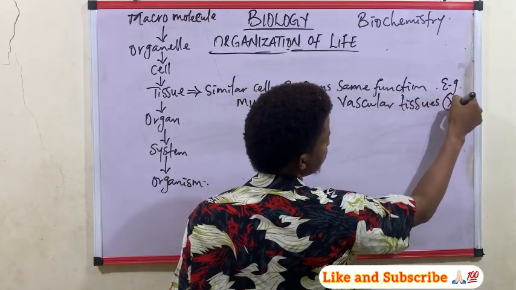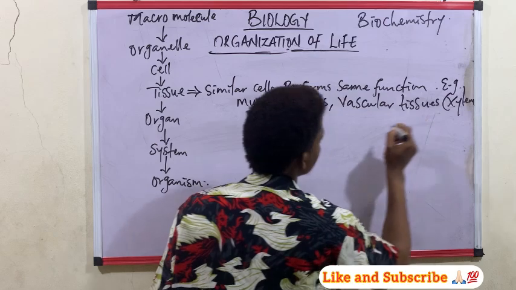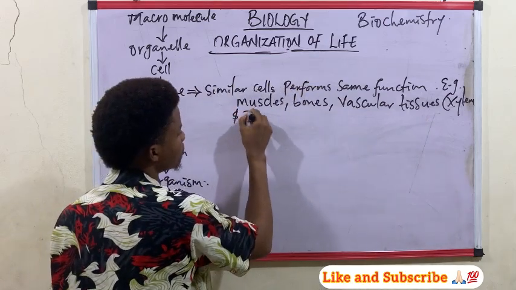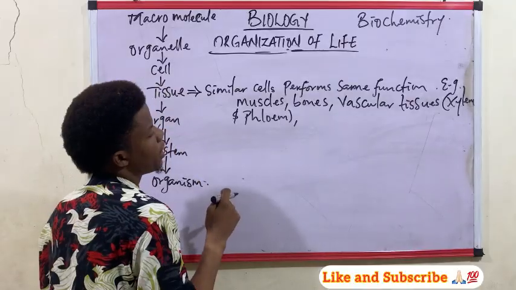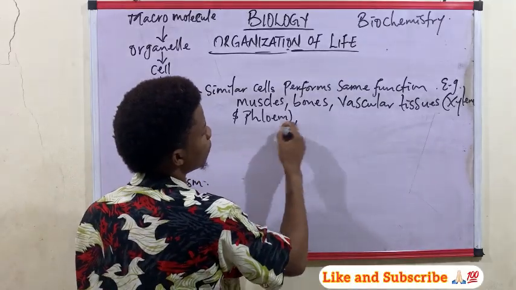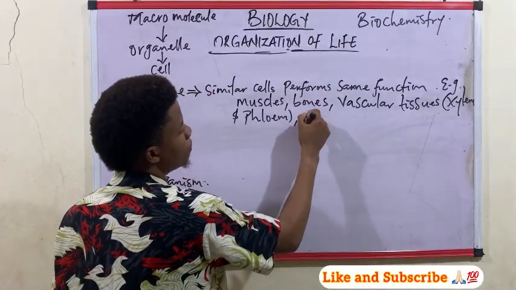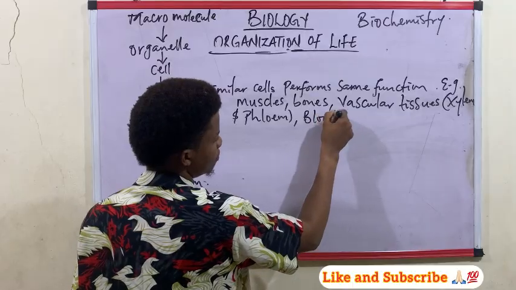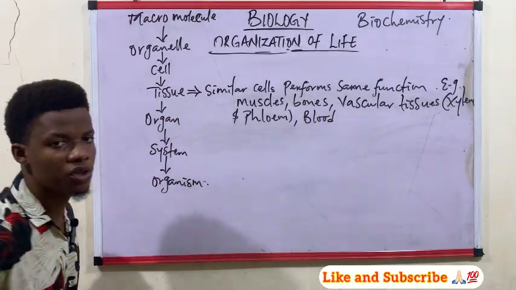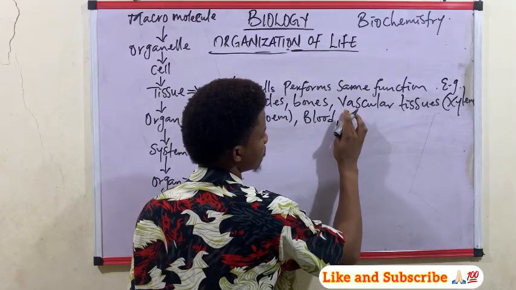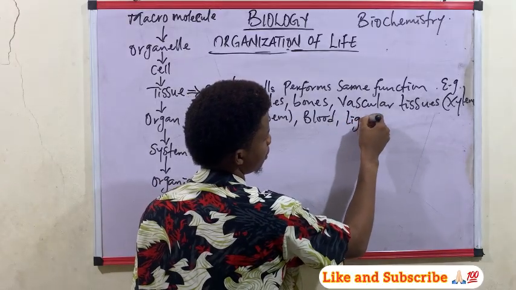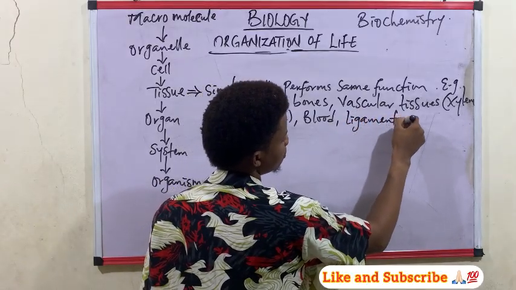When we're talking about the vascular tissues in plants, we're talking about xylem and phloem. Then we also have the blood. The blood is also a tissue. Now, ligaments and tendons.